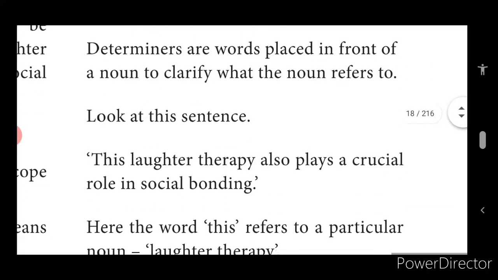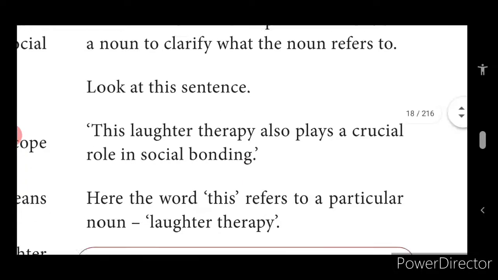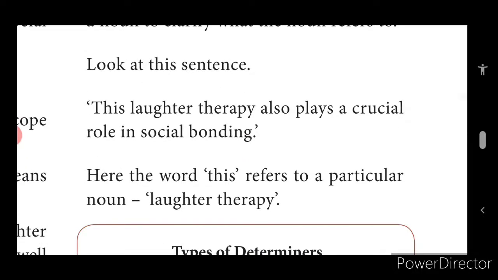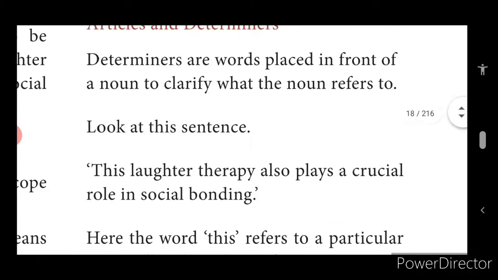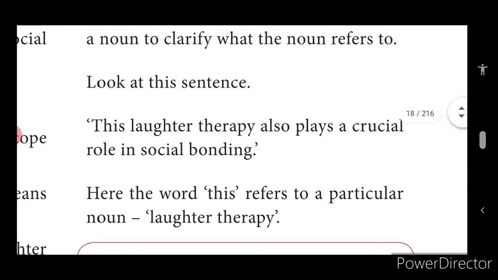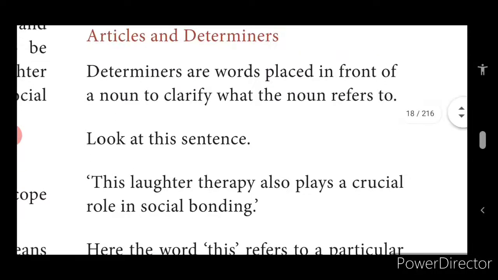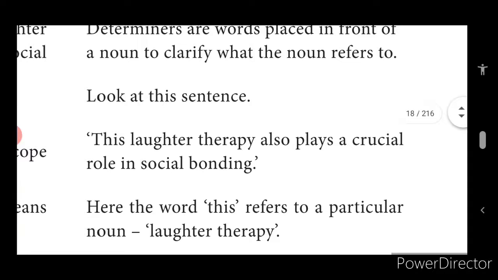Okay, now let us see here. This laughter therapy also plays a crucial role in social bonding. Here the word this refers to a particular noun, laughter therapy. Laughter therapy is a noun. Now this is referred to as a determiner. So what are determiners? Determiners are words placed in front of a noun to clarify what the noun refers to.